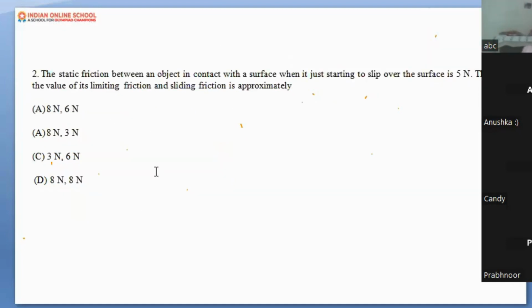The static friction between an object in contact with a surface when it is just starting to slip over the surface is 5 newtons. Please do remember the unit of the force. Any kind of force is in newtons, because Newton's third law you might have learned. Then the value of its limiting friction, limiting being another name of the static friction, do remember, and sliding friction is approximately. So here they are asking what is your limiting friction and what is your sliding friction.